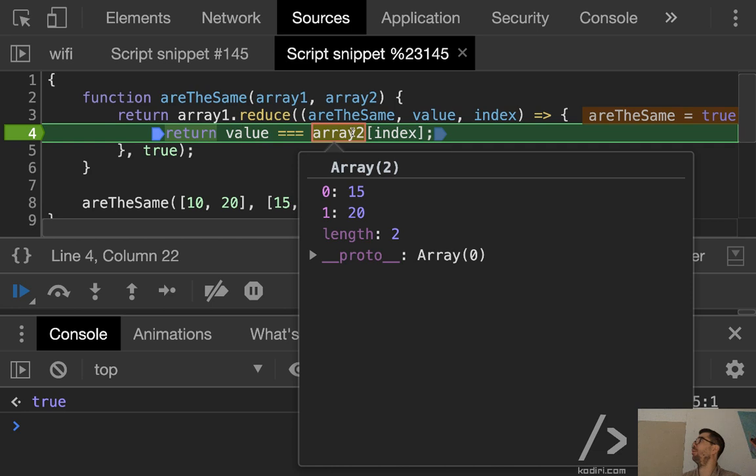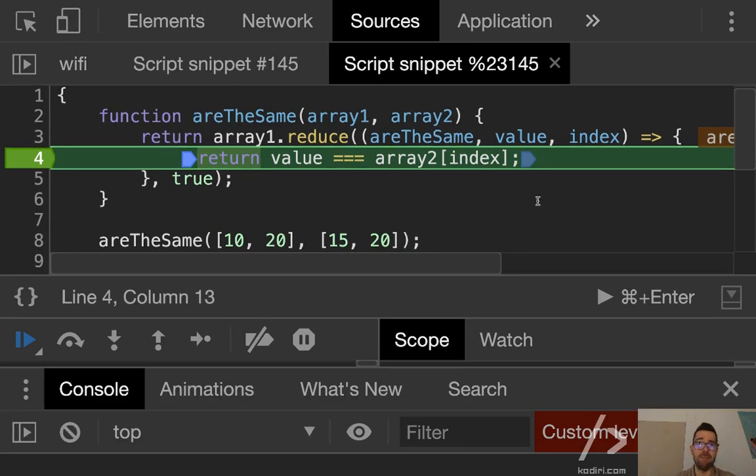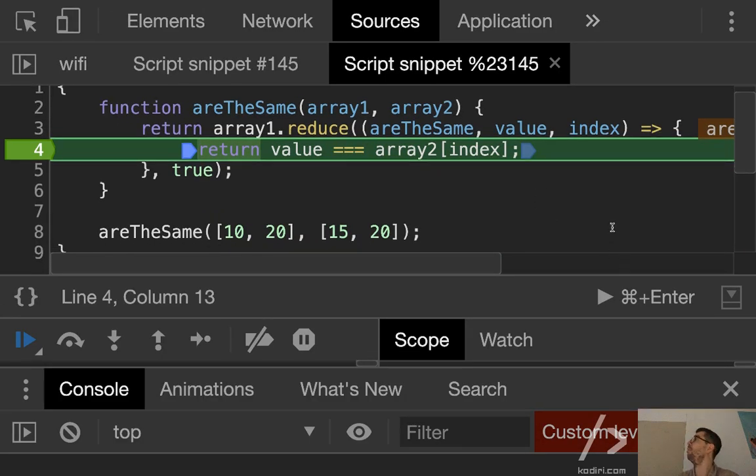Is 10 equal to 15? No. So on the next iteration, if we play the snippet again, what's the value of are the same? Why true? What did we return on the previous iteration?